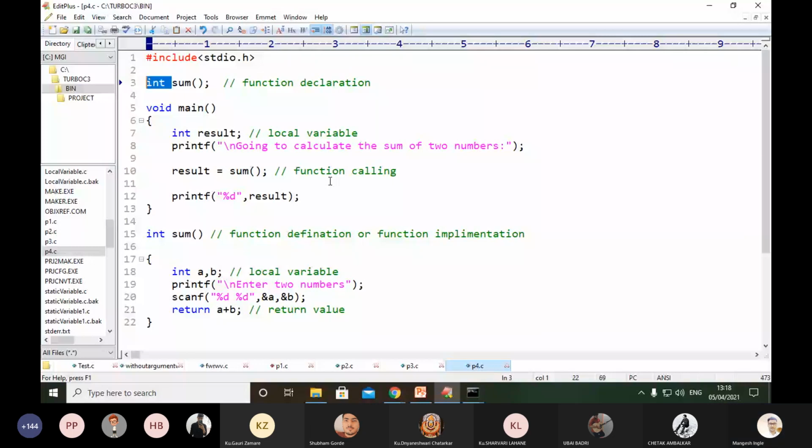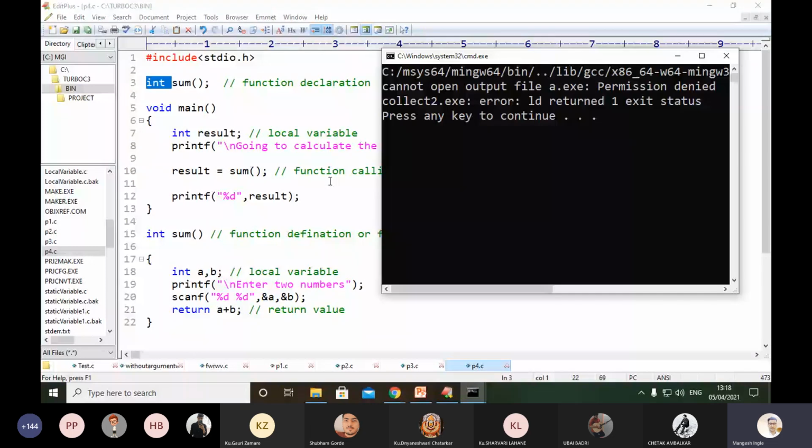What is happening here? Cannot open output file.exe, permission denied, ld returned 1 exit status. Okay, hold on.